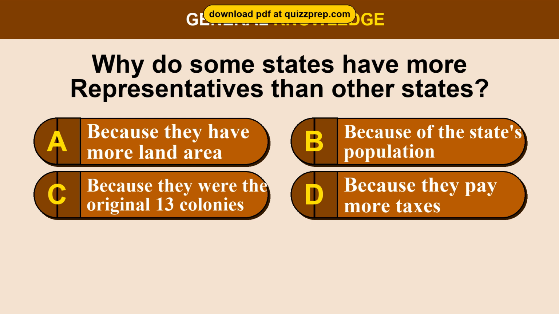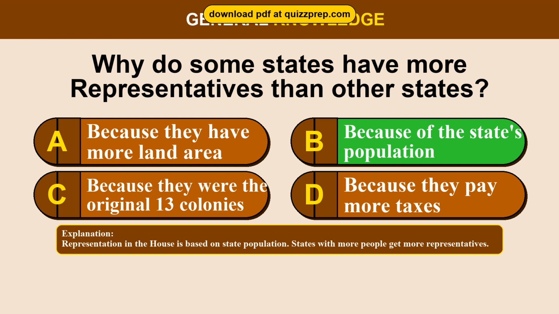Option A, because they have more land area. Option B, because of the state's population. Option C, because they were the original 13 colonies. Option D, because they pay more taxes. The correct answer is option B, because of the state's population. Representation in the House is based on state population. States with more people get more representatives.